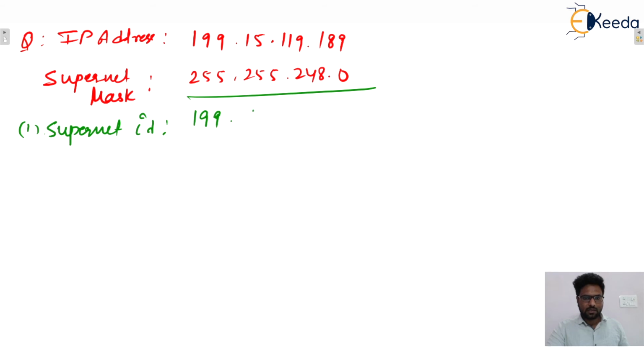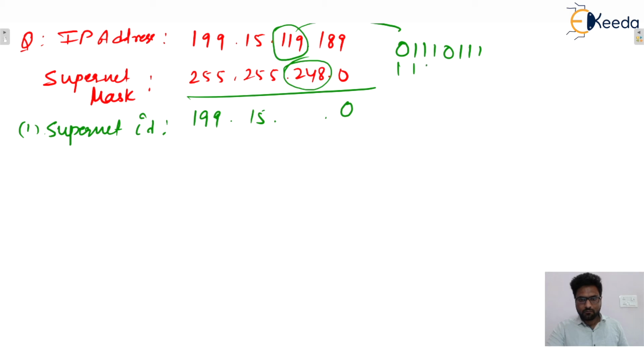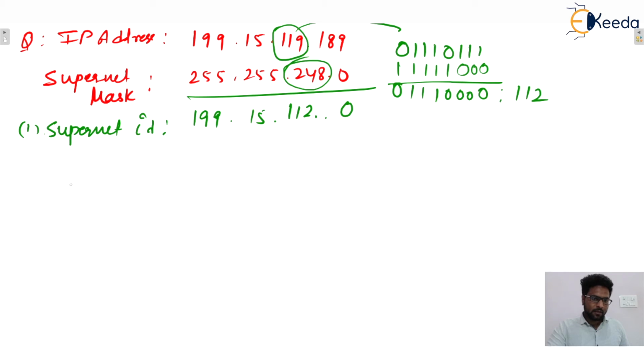So 199, this is 15, this one will be 0, and 119 can be written as 0111 0111, and 248 can be written as 1111 1000. So we can say that this one is 0111 0000, so this value is 112. So that will be the supernet ID. Now again the question is what is the range of the supernet? So it will start from 112.0.